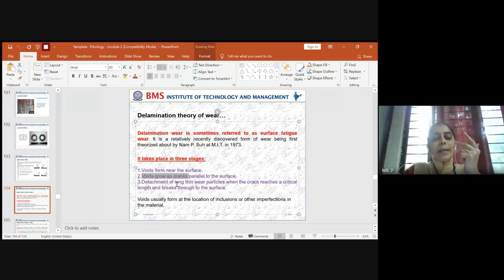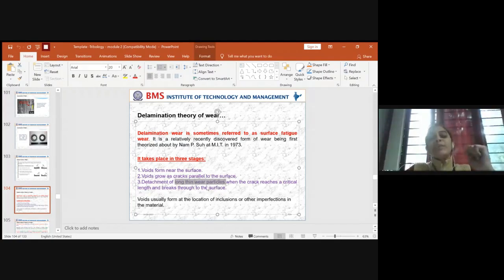A long thin wear particle is nothing but the lamination which has been formed due to wear, what we call delamination. Delamination because that lamination is getting detached from the contact surface. Even though the material is from the parent material, it gets detached due to the wear. So this is called long thin wear particles.